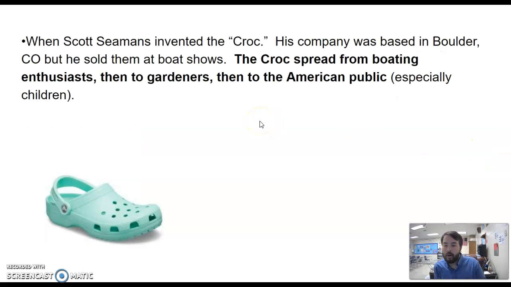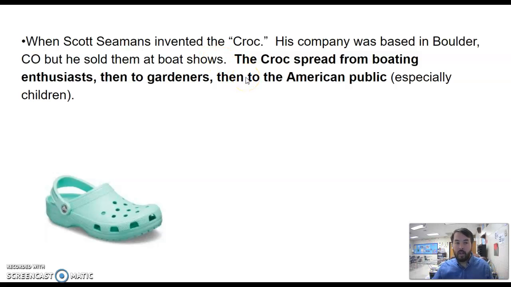Here's another one, Crocs. Some people got confused on this one, or usually do get confused on this one, and it's understandable, but we're going to talk through it. So this guy invented the shoe, the Croc, okay? His company was based in Colorado. He was into boats, so he went to boat shows and sold them to boat enthusiasts. He said, here's a boat shoe for people that love boats. The Croc exploded among boat enthusiasts.